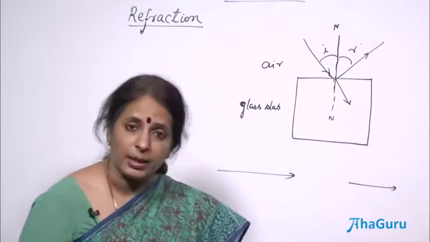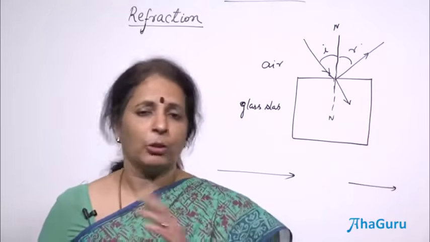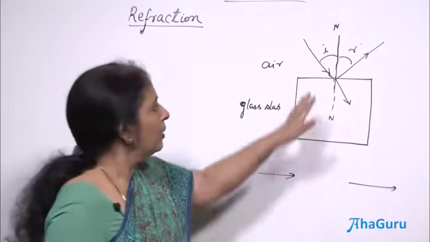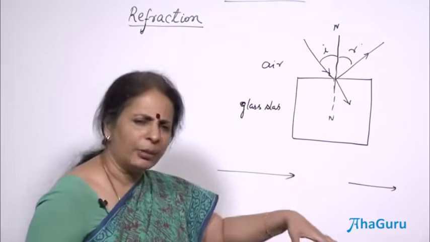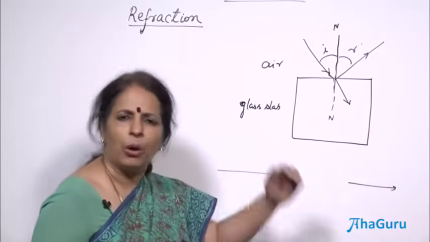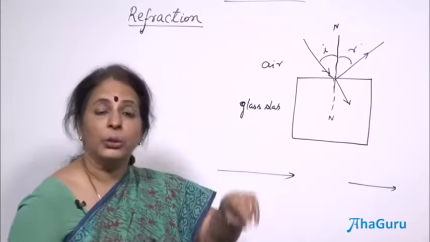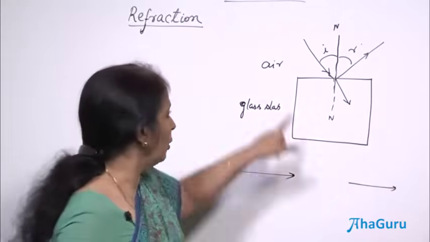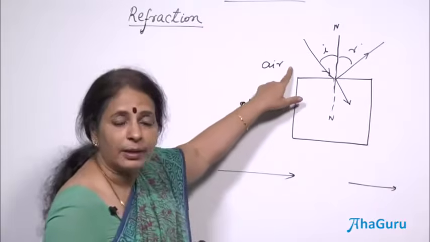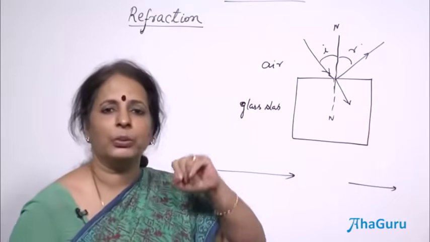Since that is the maximum value of the speed of light, the speed of light is not more than that in any other medium. So, obviously in all other mediums, whether it is passing through a glass slab, water, or maybe some oil, the speed reduces. The speed of light in air is 3 into 10 power 8 meters per second; in a glass slab it is going to be less.